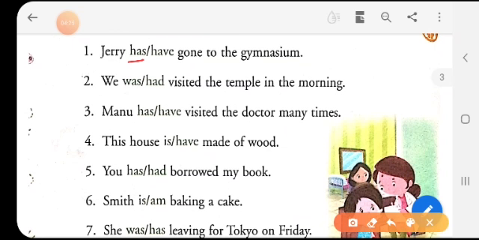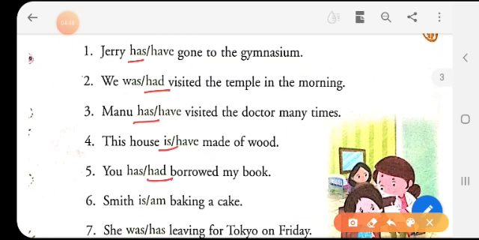We is a plural and it is a past. We had visited the temple in the morning. Manu has visited the doctor many times. This house is made of wood. You had borrowed my book.